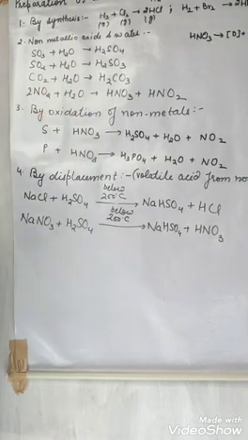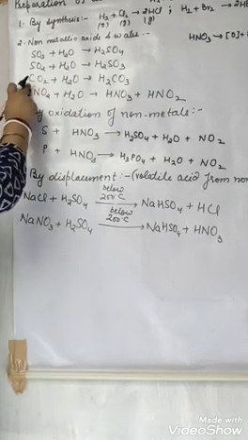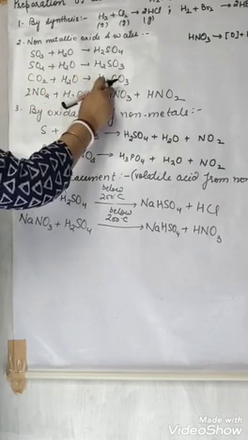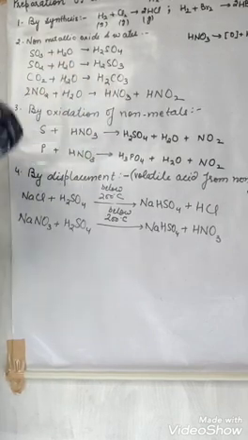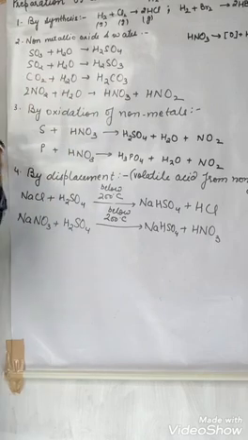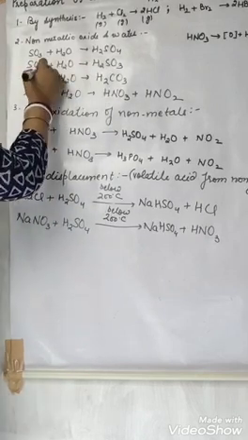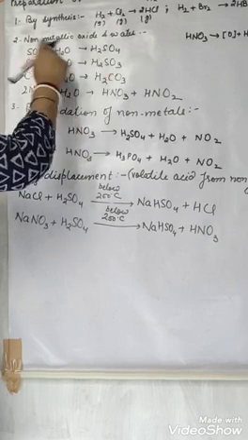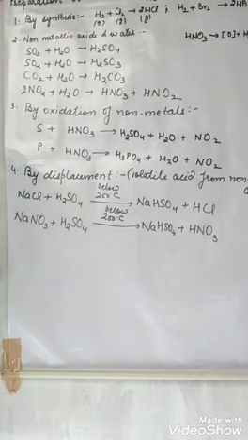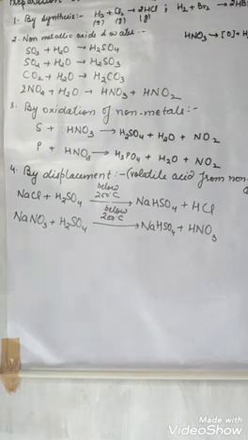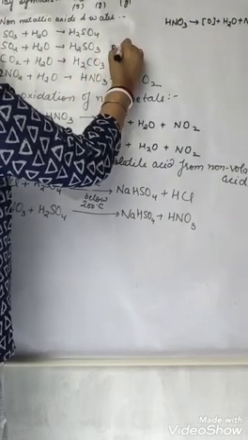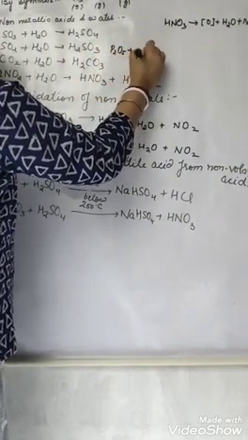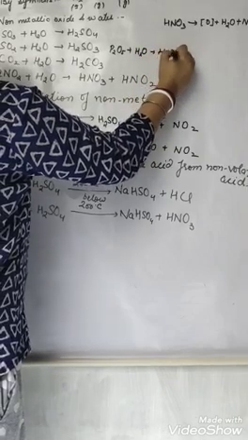There is no mechanism, you have to learn these reactions. Carbon dioxide reacts with water, forming carbonic acid. One thing you can note: here is carbon, so carbonic acid will form; here is sulfur. If sulfur dioxide, then sulfurous acid forms; if sulfur trioxide, then sulfuric acid will form. Like phosphorus pentaoxide, P2O5, when dissolved in water, phosphorus is there, so it will form phosphoric acid.